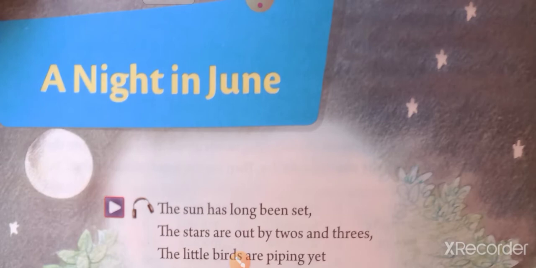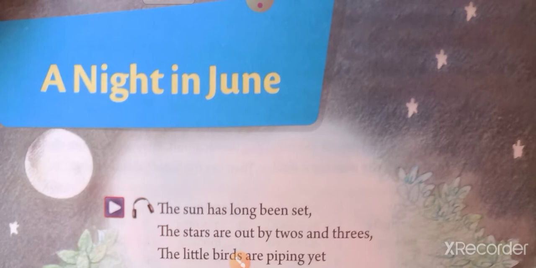A natural poet is one who writes poems about or based on nature, meaning the natural things that we see outside, and the poet writes the poem on the basis of those things. That is called a natural poet. So William Wordsworth is one of the famous natural poets. Today's poem is A Night in June.